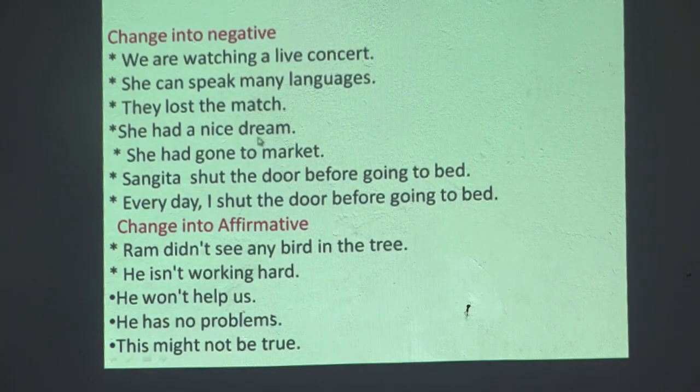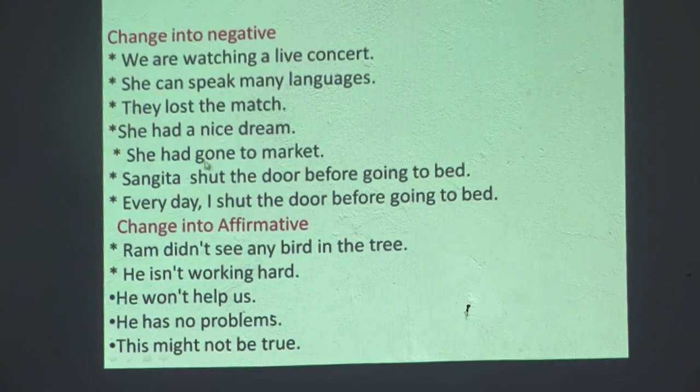She had a nice dream. A bit challenging question. Had is used as a helping verb, but not here, as after had there is no past participle. So we bring in the helping verb did: she did not have a nice dream.